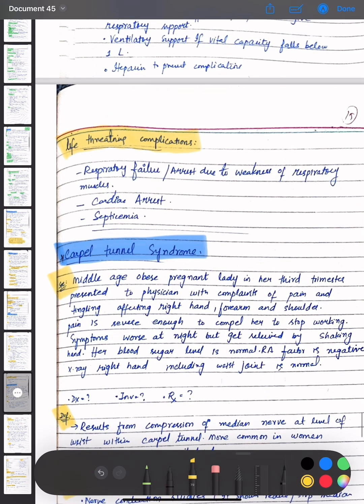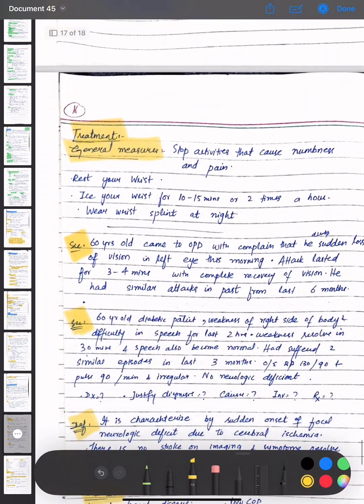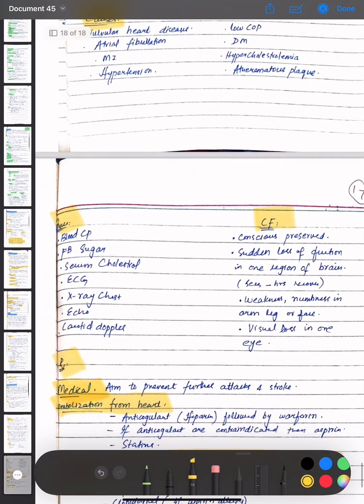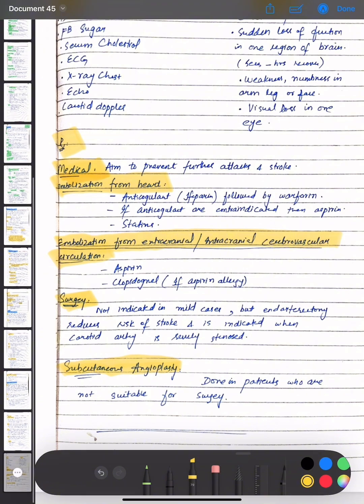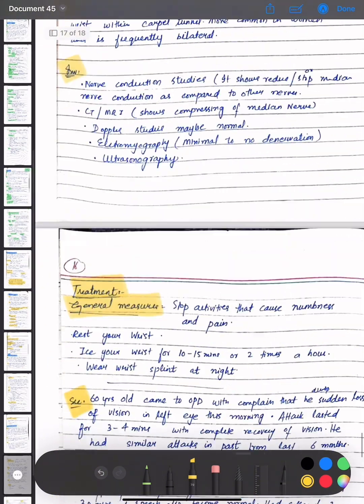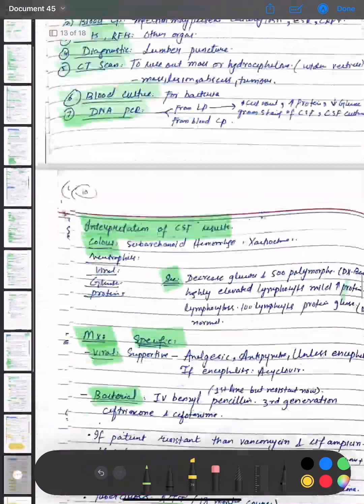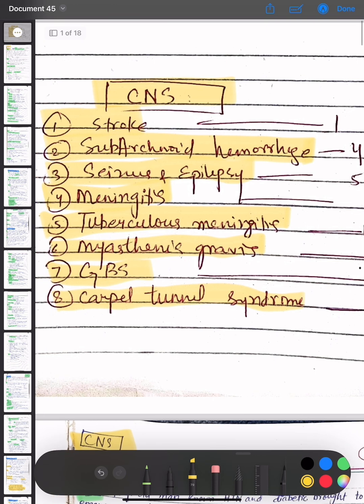So we have discussed carpal tunnel syndrome, the scenario, the definition, investigation, and the treatment options, and the causes, the investigations, the clinical features, and the medical and surgical treatment options. So here we have covered our unit of CNS. We have discussed the following topics: stroke, subarachnoid hemorrhage, sinus thrombosis, seizures and epilepsy, meningitis, tuberculous meningitis, myasthenia gravis, Guillain-Barré syndrome, and carpal tunnel syndrome.